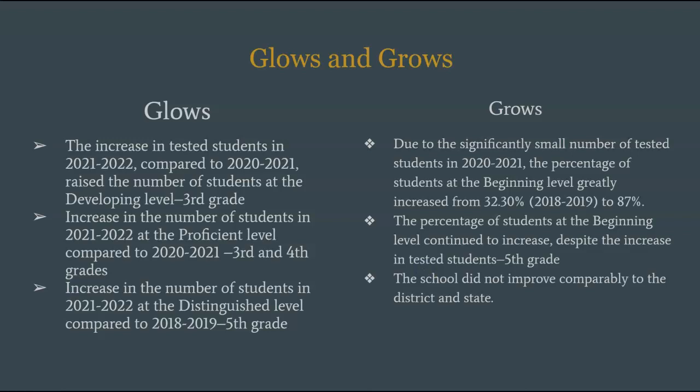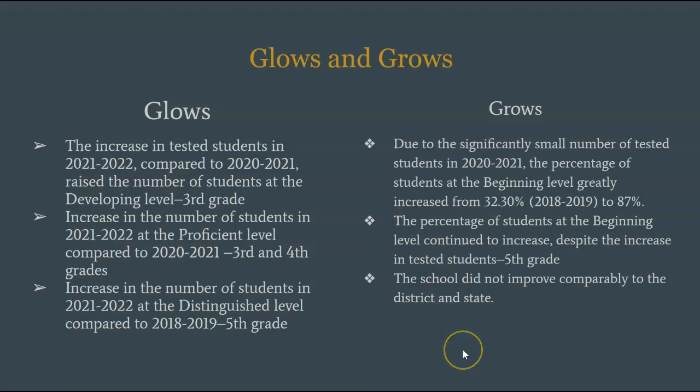Some goals: the increase in tested students in 2021 and 2022 compared to 2020-2021 raised the number of students at the developing level for third grade students. There was an increase in the number of students in the 2022 administration at the proficient level compared to the 2021 test administration for third and fourth grade students. There was an increase in the number of students in the 2022 administration at the distinguished level compared to the 2019 administration for fifth grade students.